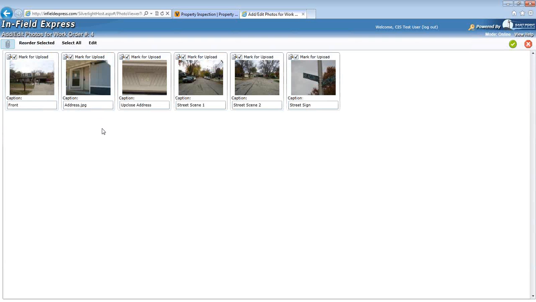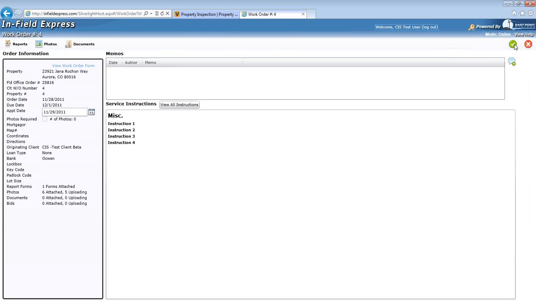Once you have finished editing and reorganizing your photos, you can uncheck any unwanted photos that you do not want to be sent to Vectra Field Services, and then click the Save check mark in the upper right hand corner.